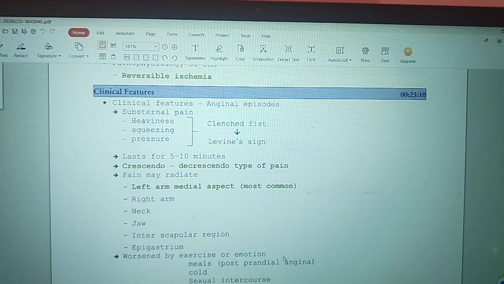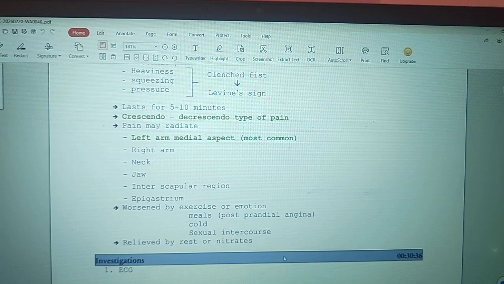And this pain will worsen by exercise or emotional conditions. It is also worsened by meals, which is postprandial, so it is also called postprandial angina, and also by cold and after sexual intercourse. So it is worsened by exercise, emotions, and these conditions. This chest pain is precipitated by these exertions.